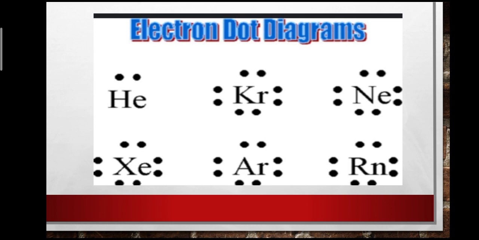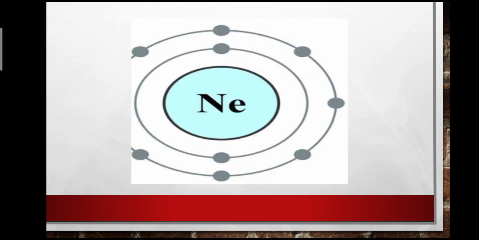So, in order to complete the last shell, they react. It's clear? So, look at this example. Neon is a noble gas. The atomic number is 10, so it has 10 electrons: 2 in the K shell and 8 in the L shell. So the last shell, the L shell, is completely filled with 8 electrons, which is a more stable electronic configuration. It is chemically inert.